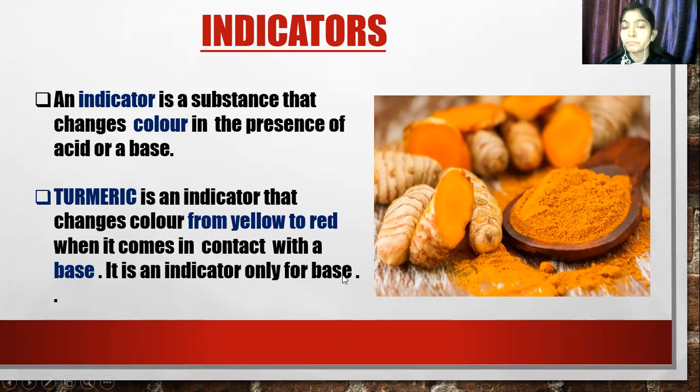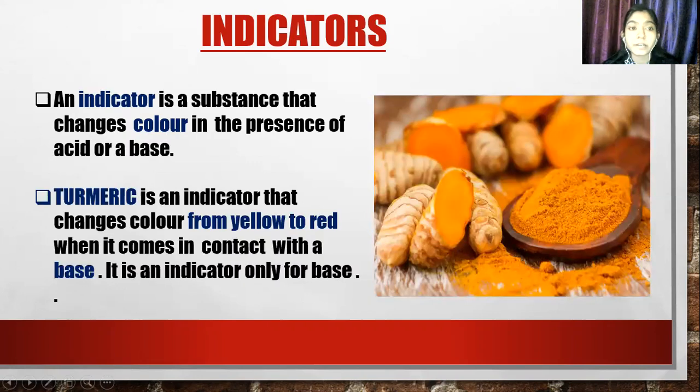Sometimes when you eat pulses and it spills on your dress, and when you apply the detergent on it, what will happen? It will become red. So this is the indicator for base, because it changes color from yellow to red. Clear? So it is only an indicator for base.